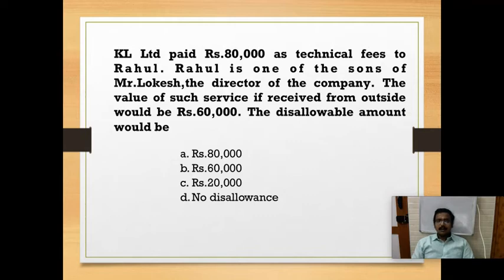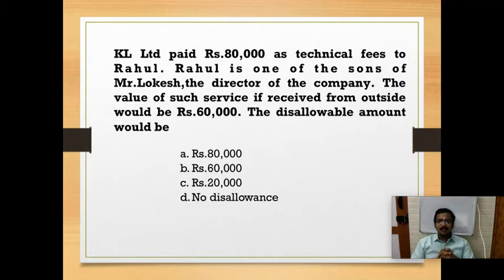Okay. Next, KL Limited paid rupees 80,000 as technical fees to Rahul. Rahul is one of the sons of Mr. Lokesh, the director of the company. The value of such service if received from outside would be rupees 60,000. The disallowable amount is? Section 40A(2)(b) says that if I am making payment to a relative and the payment is in excess of the normal amount, the excess amount is disallowable.